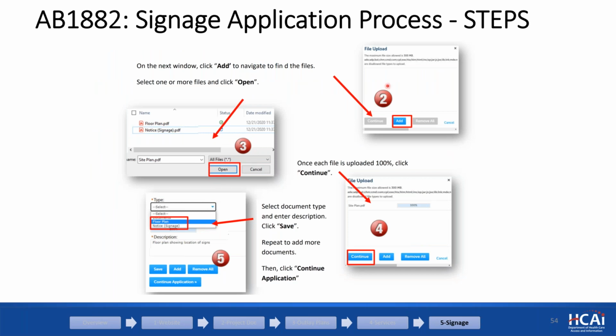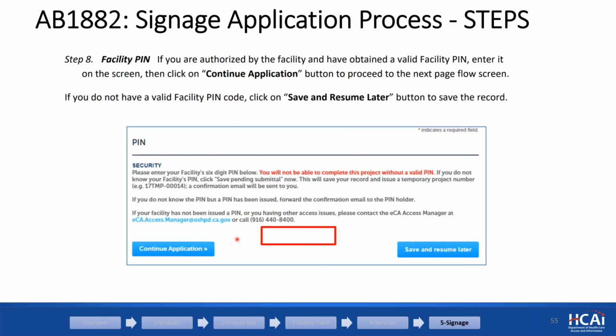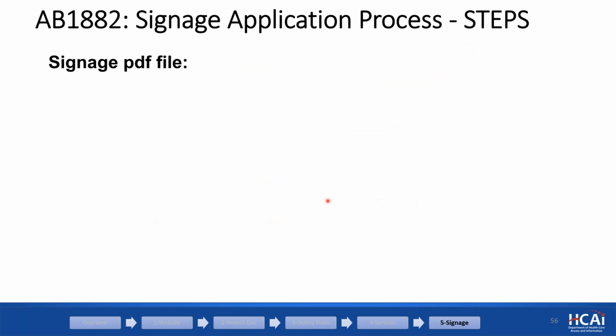One is the floor plan, the second one is the signage, and I will show what they look like. After you upload these 2, continue, put in your PIN, and then you are done submitting. So it's basically those 8 steps: information, 2 PDF files, and you put in your PIN, you're done.